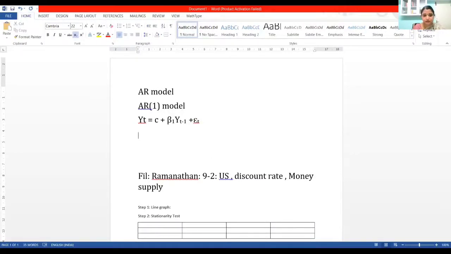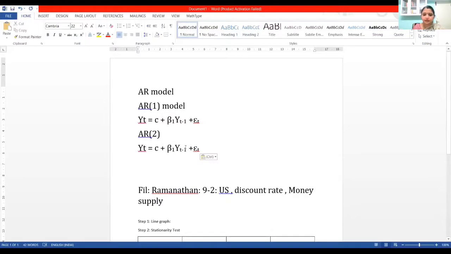So what will the AR2 model be? AR2, okay, it is a suffix now. The AR2 model would have, along with these terms, one more term, with respect to the second time point, plus epsilon. So it will be beta 2, one more coefficient, because the series is depending on the past two values. Similarly, AR3.